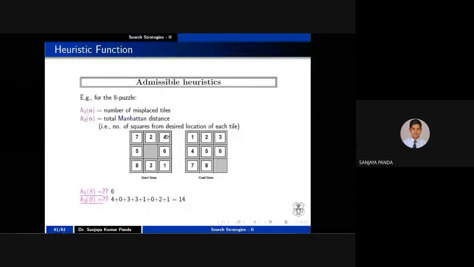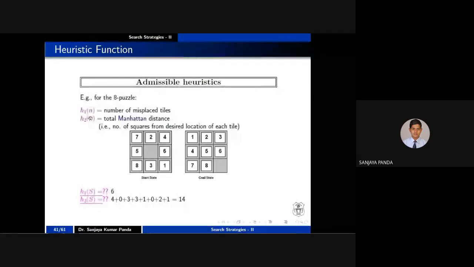In order to reach the goal you will have to change tiles, based upon your step-by-step calculation. But initially it is the same, right? So it is in the proper position. So that is nothing but your H1 of n. You check how many tiles are in the wrong position. 7 is in the wrong position, 4 is in the wrong position, then 5 is in the wrong position, 8 is in the wrong position, 3 is in the wrong position, 1 is in the wrong position. The total number of misplaced tiles is 6. 6 tiles are not placed in their proper position. That is nothing but our H1 of n.